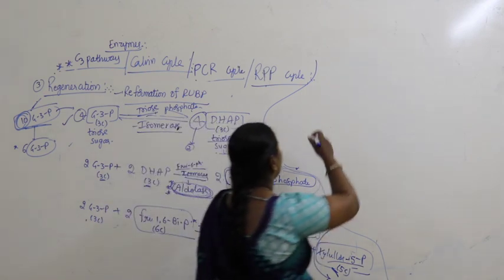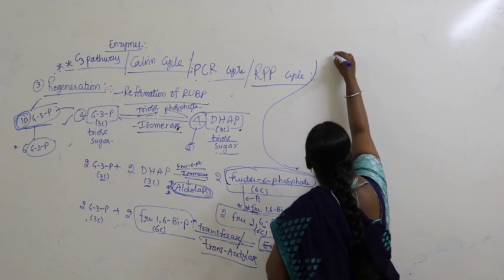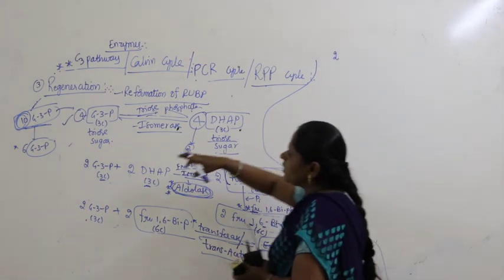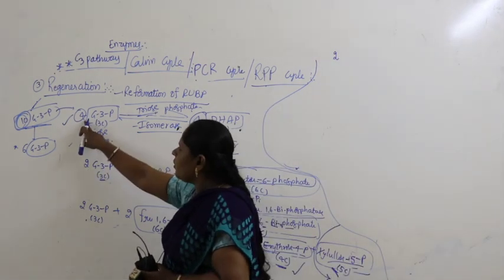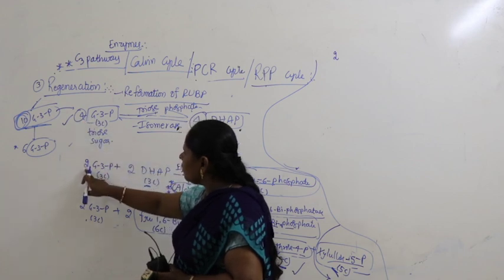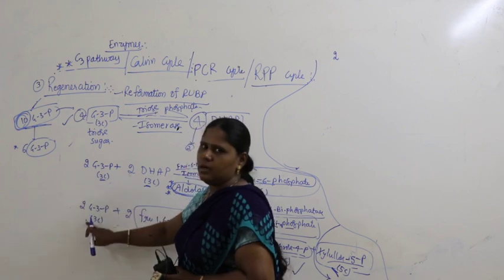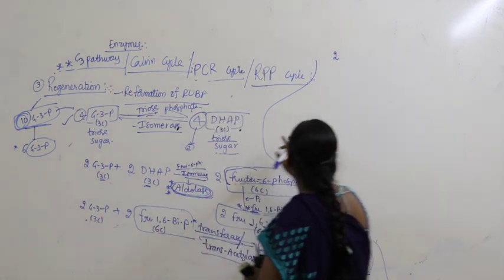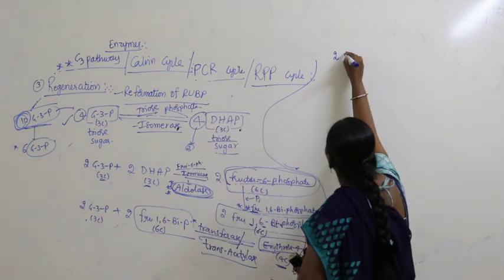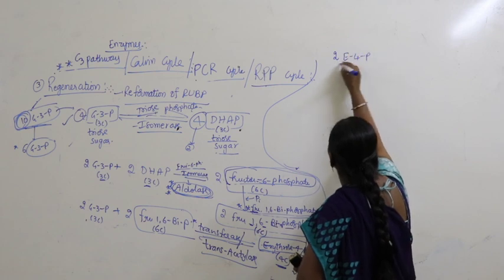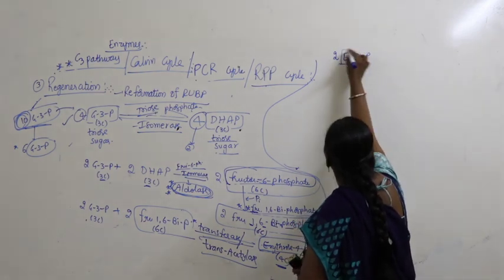Now when we take erythrose 4-phosphate, so 2 more molecules, totally how many molecules of G3P? 4 molecules of G3P plus 2 molecules, 4 plus 2, 6, 7, 8, right. So here altogether we find 2 molecules of erythrose 4-phosphate having 4 carbons here.